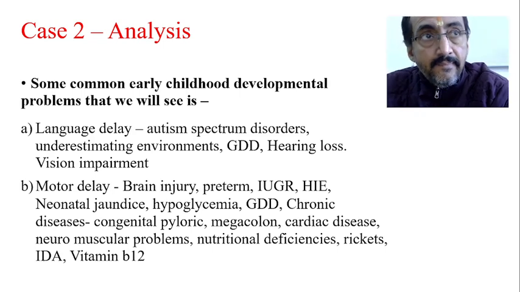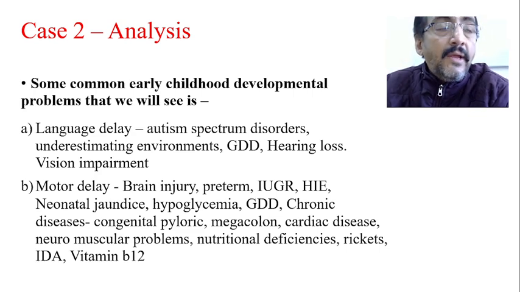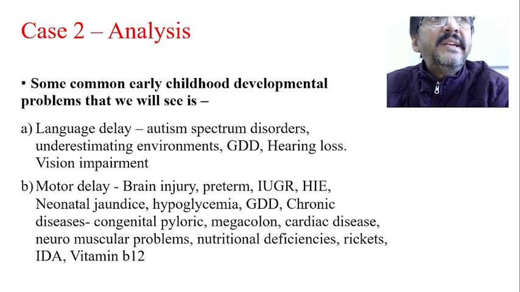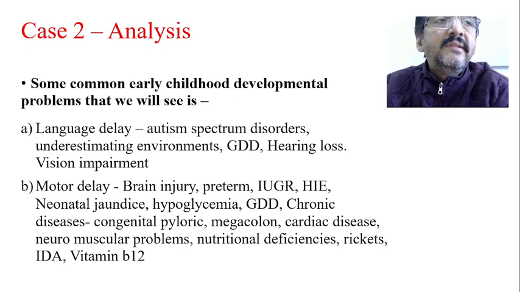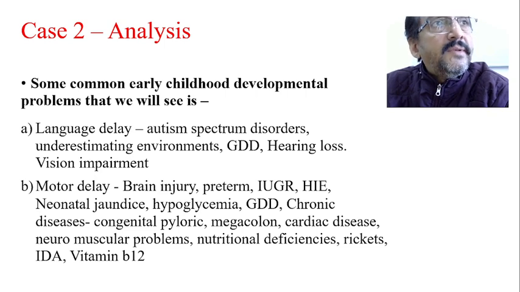Similarly, talking about motor delay. Suppose there is brain injury at the time of birth, or the child is preterm. Now in this case she is a teenage pregnancy, so there is even a chance of preterm delivery, but that history is not suggested in this case.